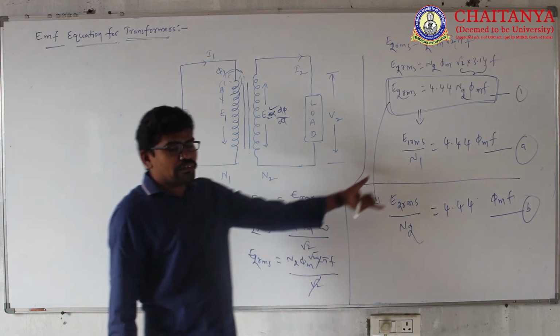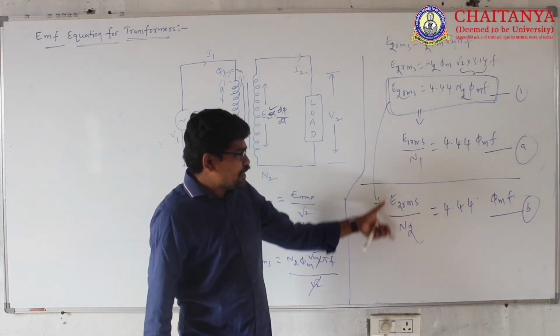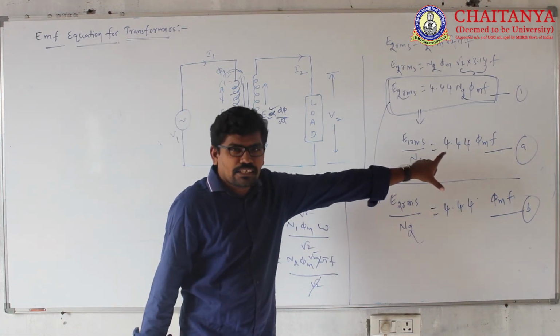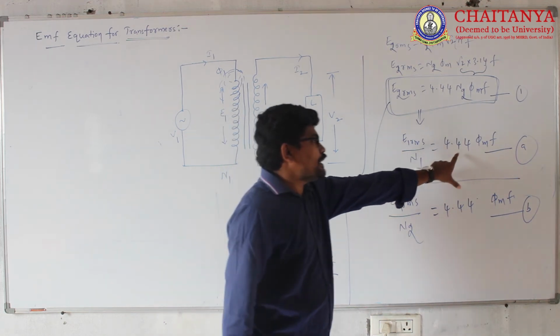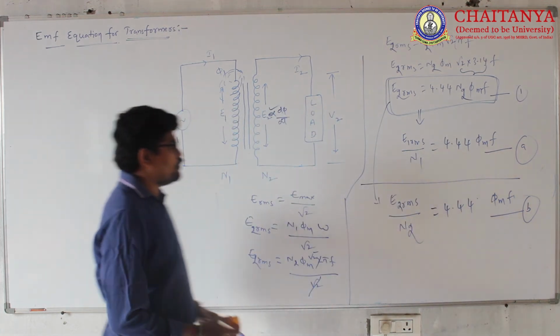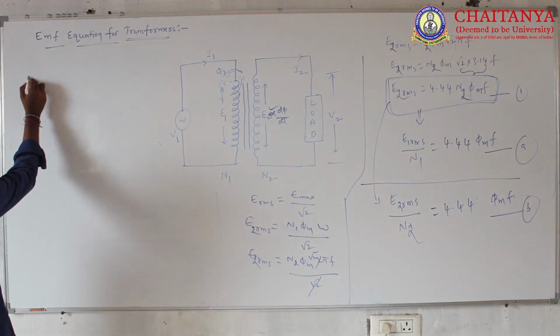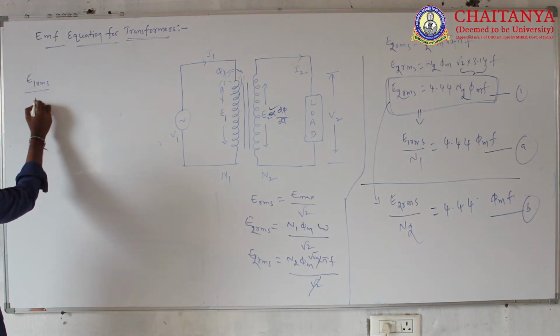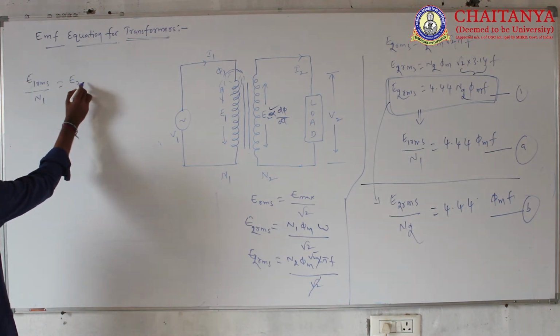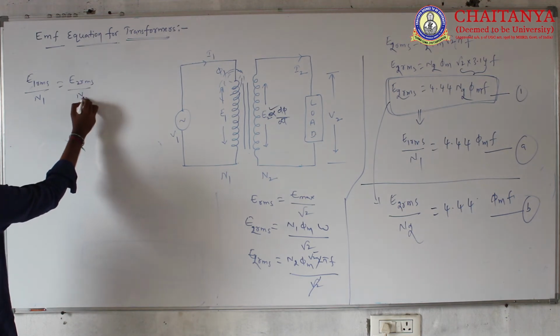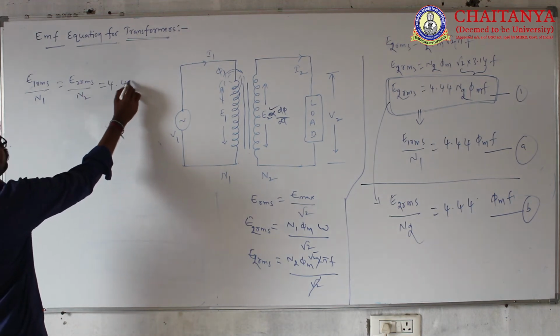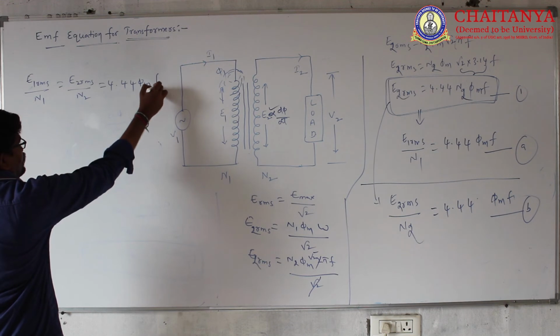If you observe equations A and B, both quantities are equal, that is 4.44 phi m f. Means E1 by N1 equals E2 by N2 equals 4.44 phi m times f.